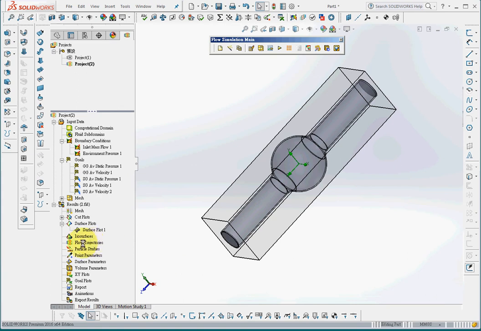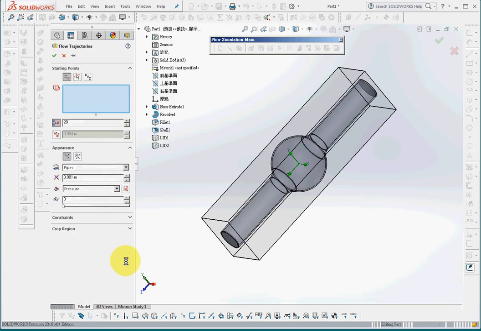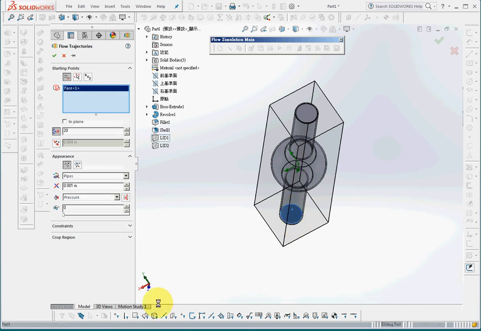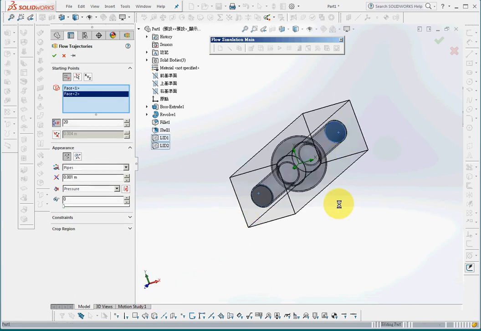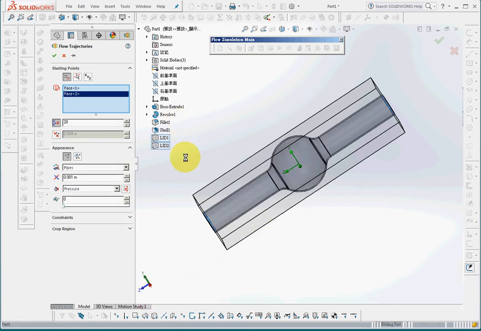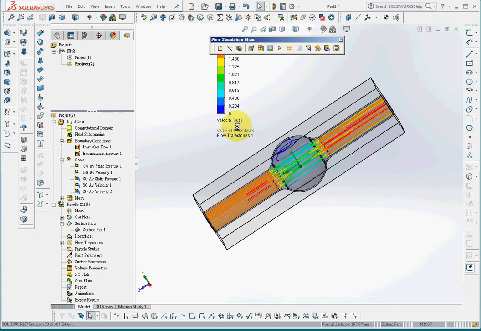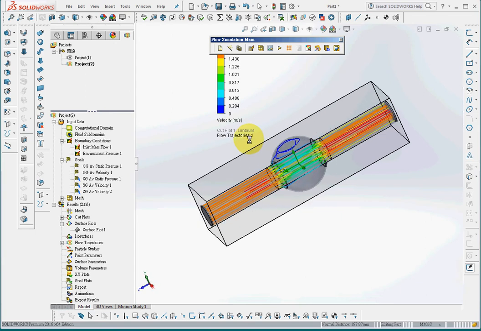And for flow trajectory, flow lines, I'll choose inlet surface and outlet surface. And I'll choose lines, 30 lines, to show the velocity field. So this is the velocity field.